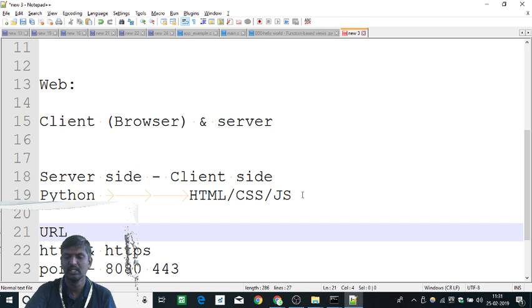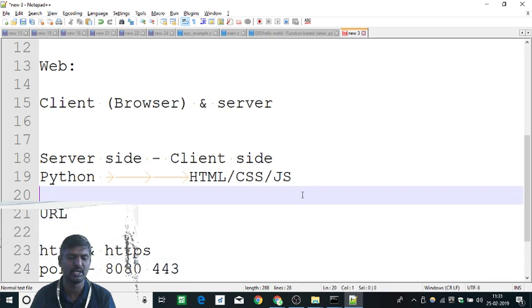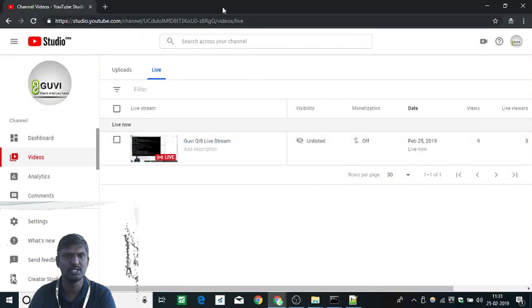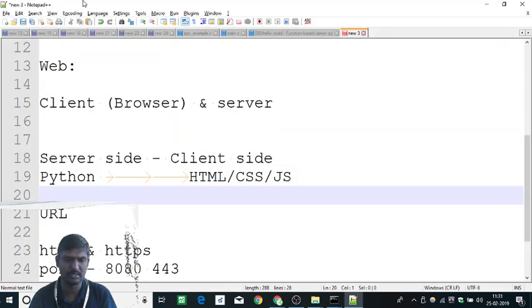Okay, in the web, the first keyword which you should know is URL, Universal Resource Locator. For example, let's say I go to a page and this is my page. So this is a URL, right? So it helps you to identify something in the web. It might be an image, it might be a text file which is a HTML file, it might be a doc file, it might be a PDF file. So if you split the word, you will be able to identify it. It helps you to universally locate a resource. The resource could be anything. So that is what URL is about.